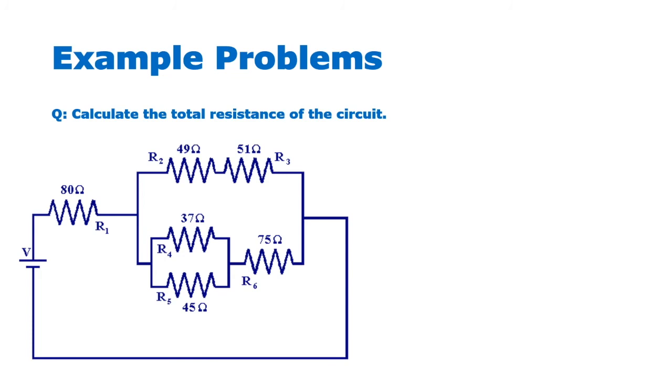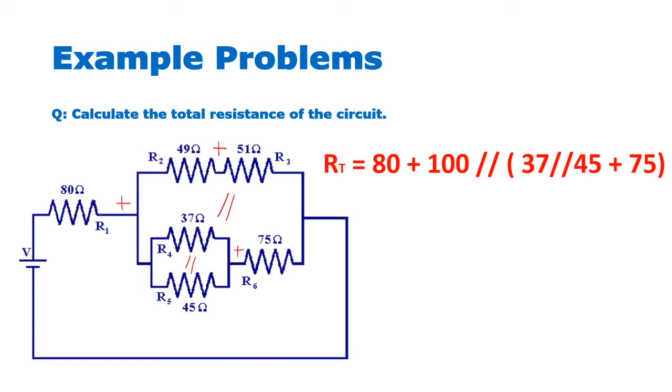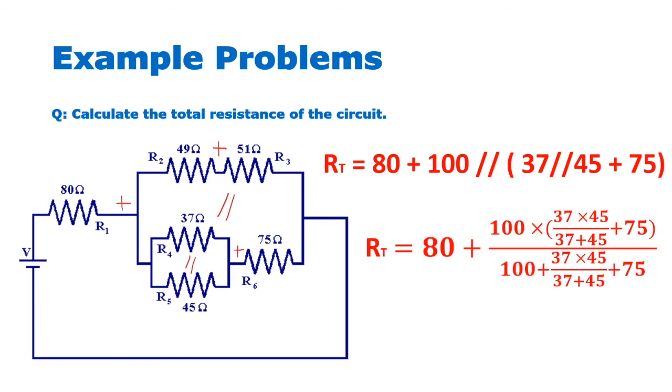Now for this problem, pause and have a go yourself. But basically, we can step through it using our series and parallel understanding, marking where we see series and parallel relationships. We arrive at this equation for the total resistance, which, when we apply our formulas, will look like this. An equation like this avoids any potential rounding errors, and hopefully you found the solution, 128.8 ohms.